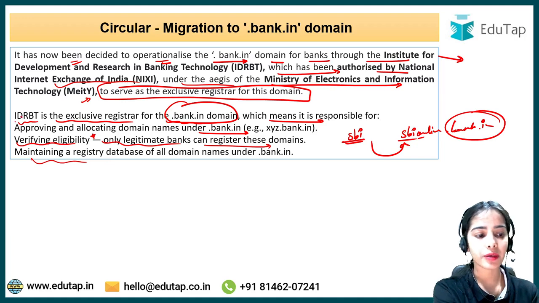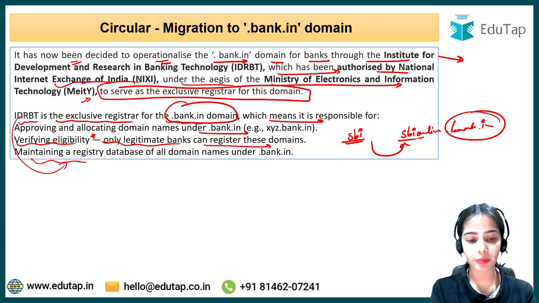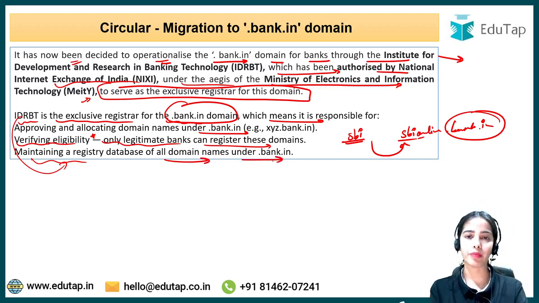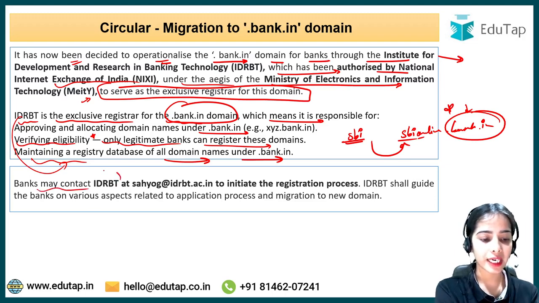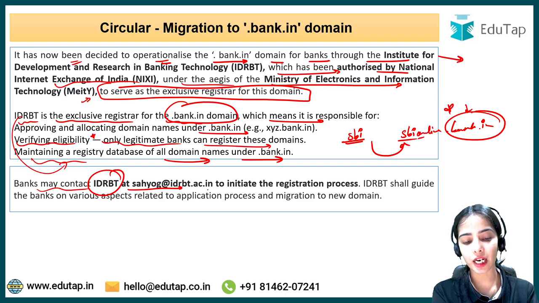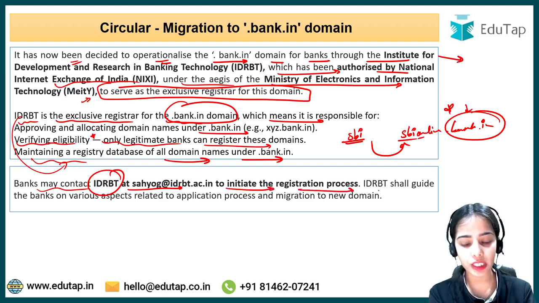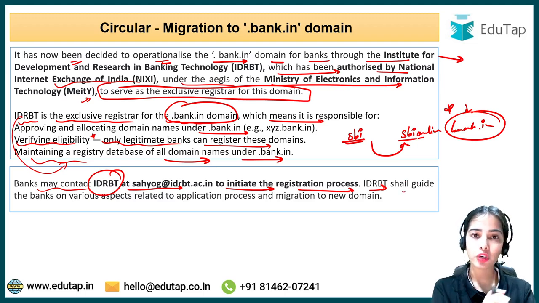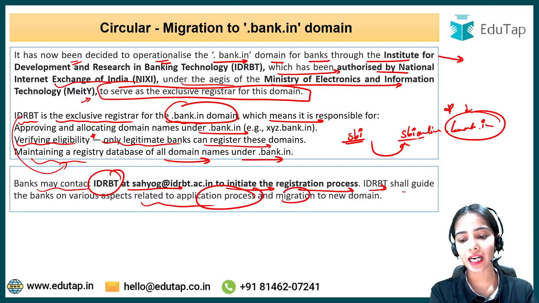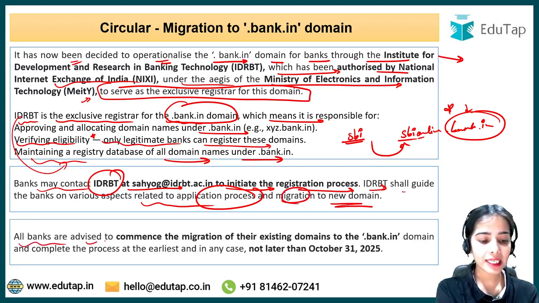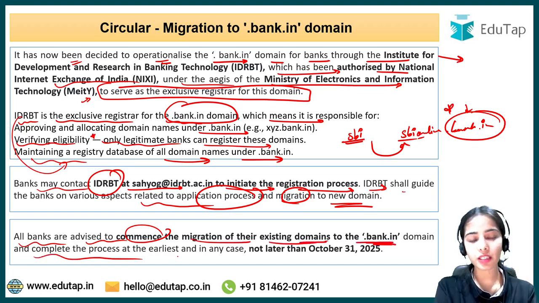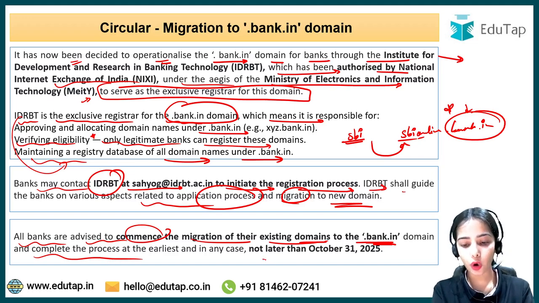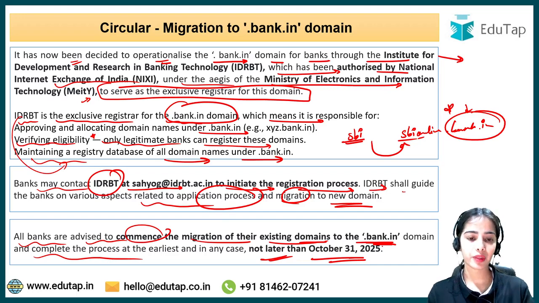Maintaining a registry base, the IDRBT will also maintain a registry base of all the domain names under .bank.in. Or it will also keep a lookout that only the official banks have this domain name. So banks may contact IDRBT at sahyog@idrbt to initiate the registration process. IDRBT shall guide the banks on various aspects related to the application process and migration to the new domain. Okay, all banks are advised to commence the migration of their existing domains to the bank.in domain and complete the process at the earliest, not later than October 31st, 2025. Okay, so this is the idea.